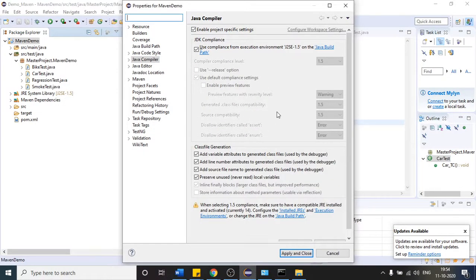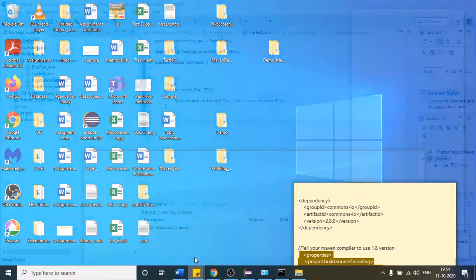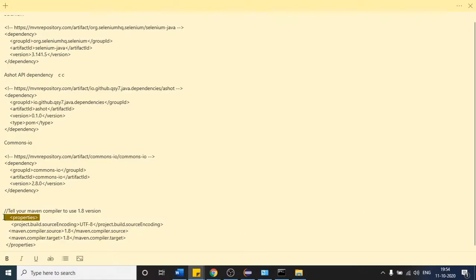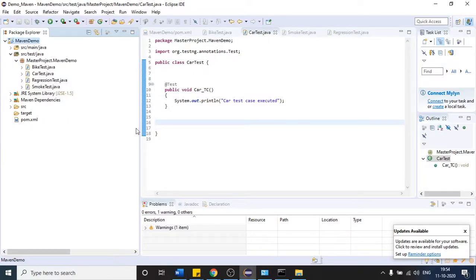To avoid this situation, I will not make any changes here, because you can get some kind of error. The best way to deal with this error is this: I have already written some lines here to tell your maven compiler to use the 1.8 version. If you want to tell the compiler, just copy this and come to the pom.xml file.